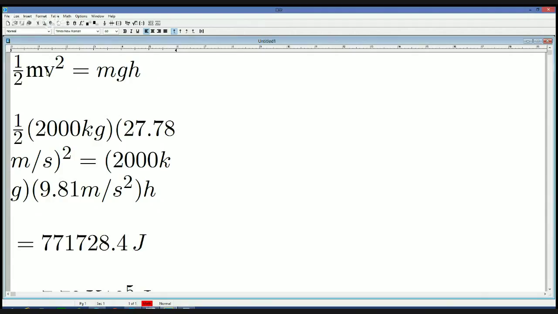The following are two basic physics formulas. 1/2 mv squared is the formula for kinetic energy, and mgh is the formula for gravitational potential energy.